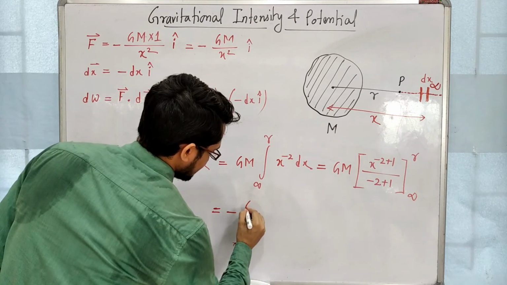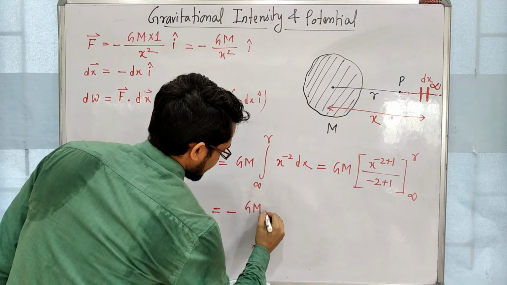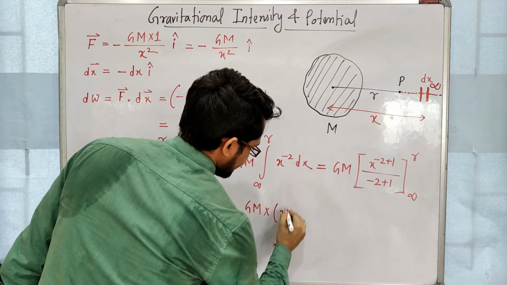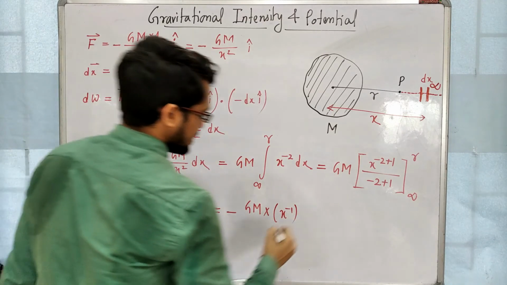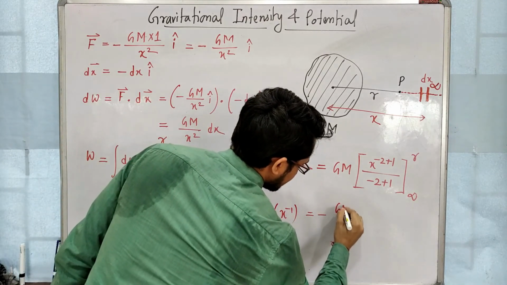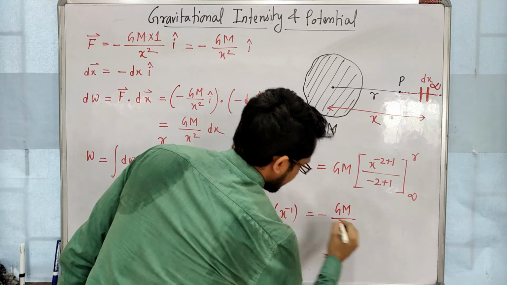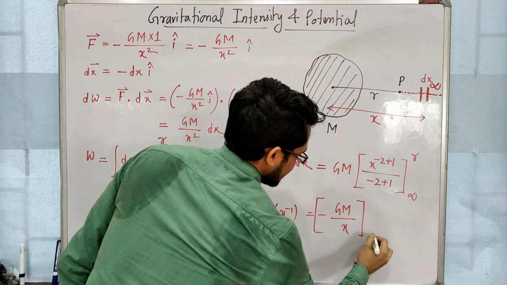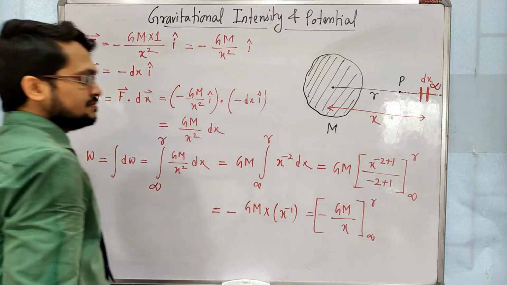So minus GM into x to the power minus 1, that means you will get minus GM by x. Clear? Now the lower and upper limits are infinity and r.